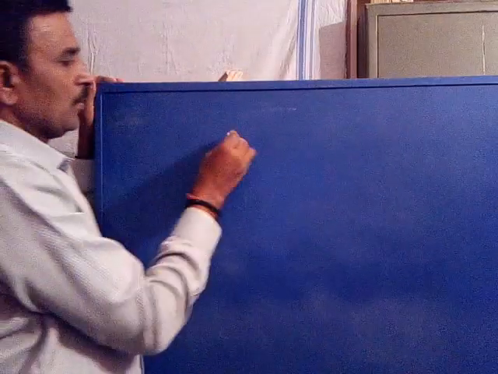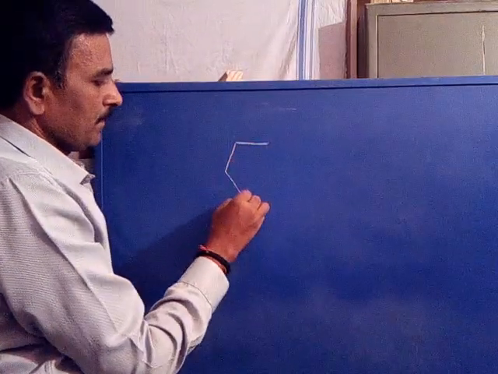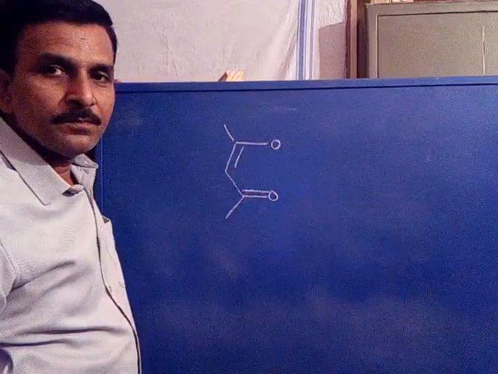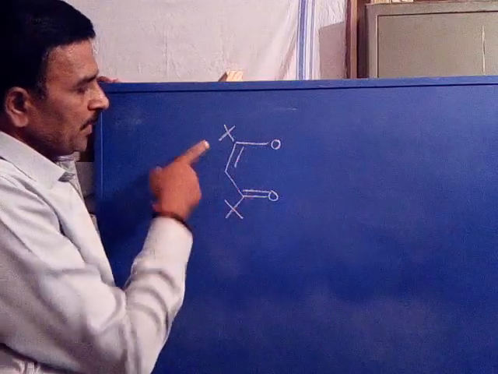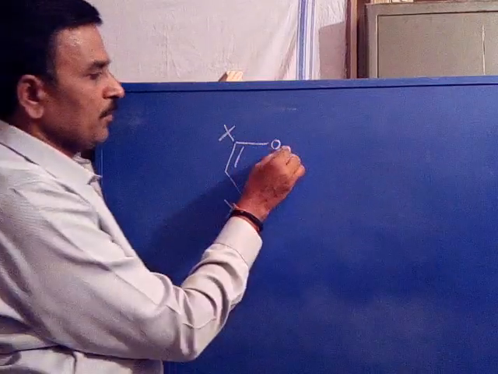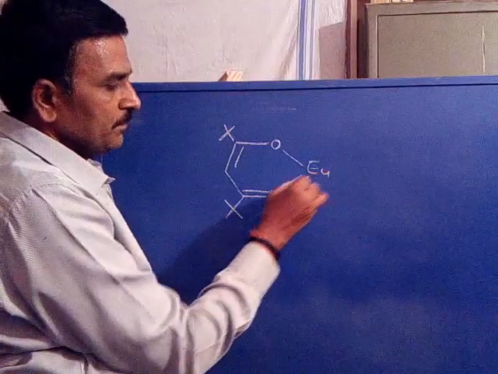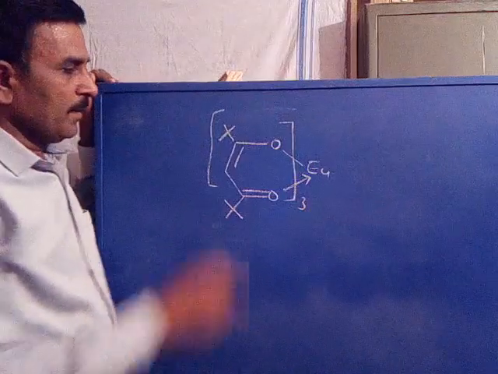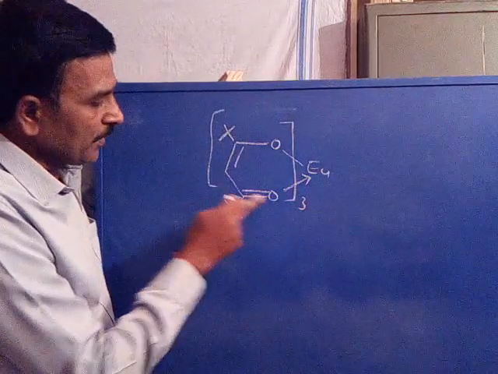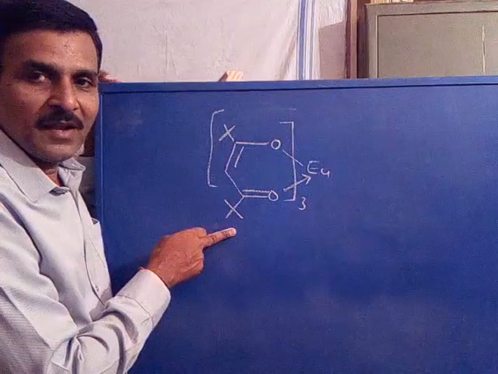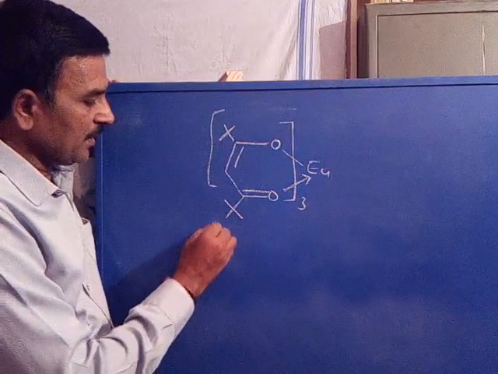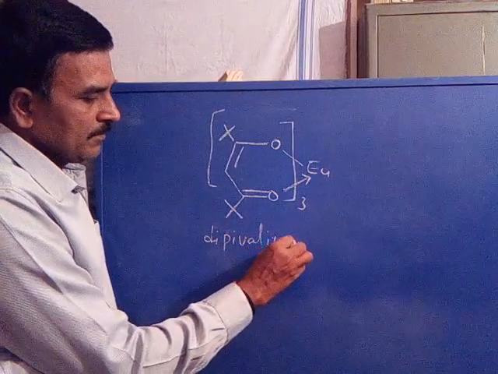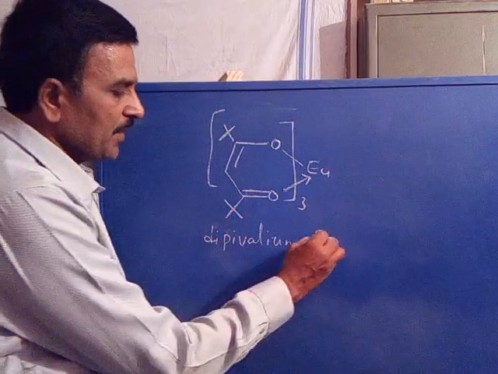The other complex includes the enolic form of beta diketone with two tertiary butyl groups, complexed with europium 3. Now this is the ligand. Beta diketonato connected with two tertiary butyl groups is the ligand. The name of the ligand is dipivaloylmethanate, abbreviated as DPM.